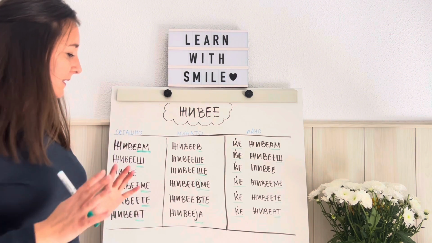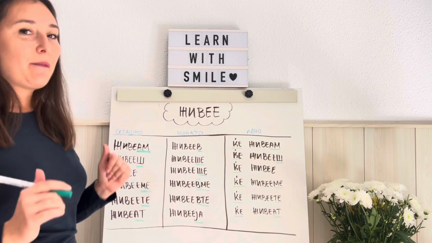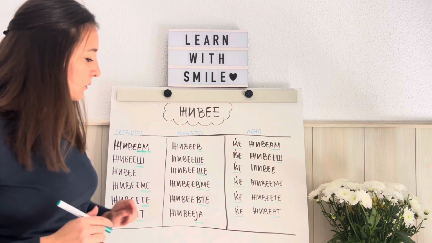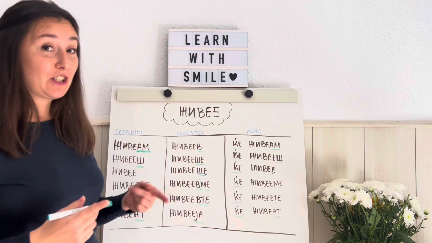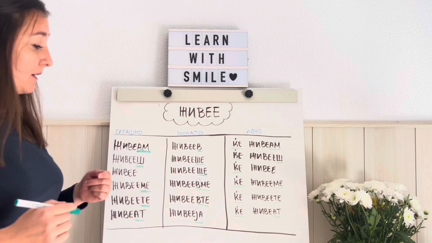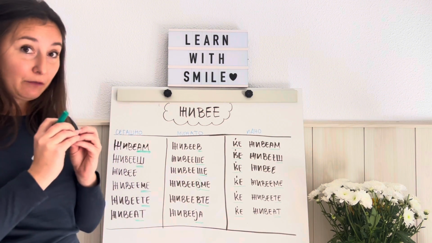And the third person plural is ЖИВЕЕја. Here we have added one consonant, y. You may see this consonant in other occasions also because it has a function to connect vowels, okay?